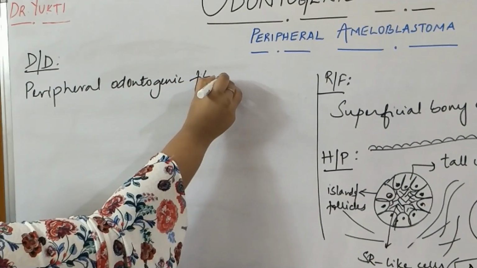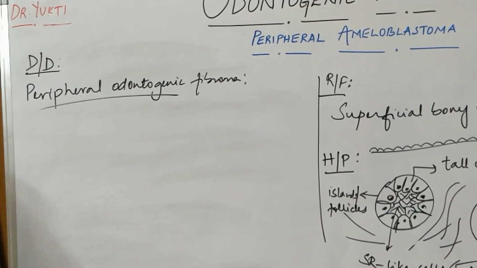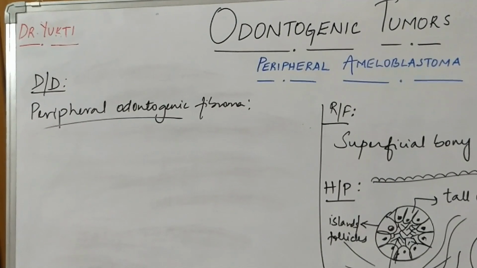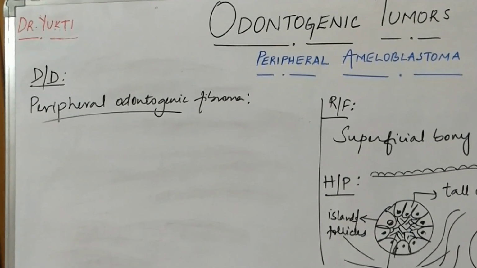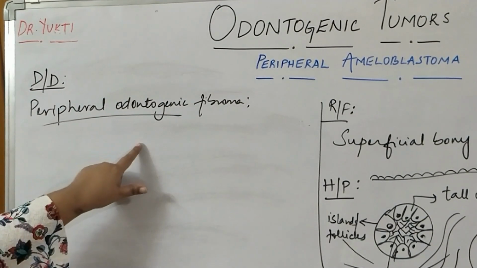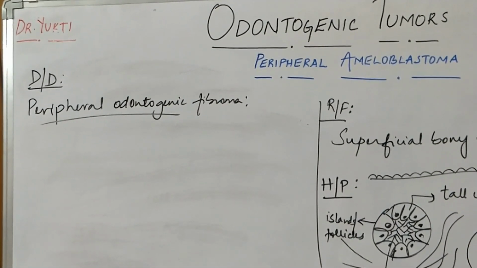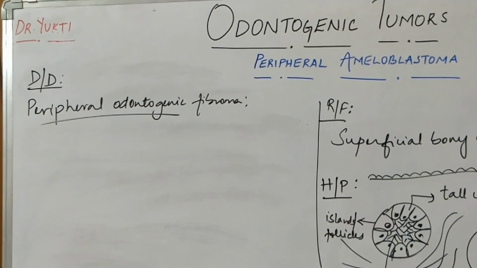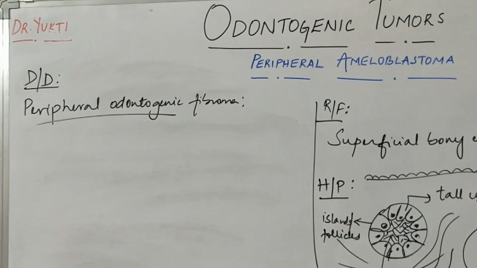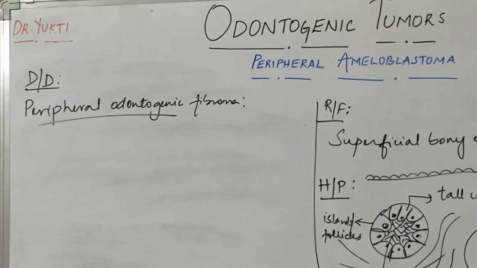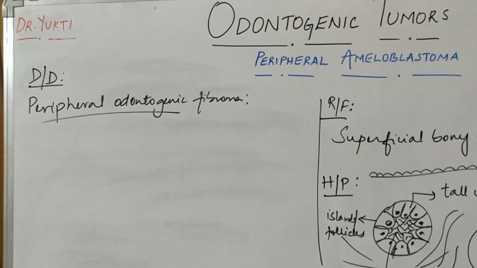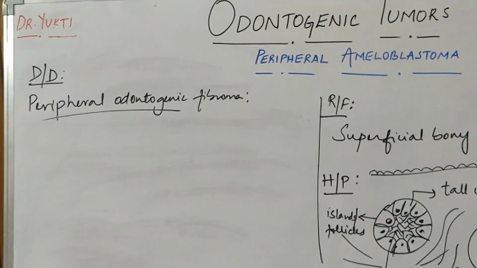If you remember the classification of odontogenic tumors, you can actually see my video on it. The link is given in the description below. In that classification, we had discussed that odontogenic fibroma came under the third category, that was mesenchyme or ectomesenchyme without the included odontogenic epithelium. So when it is the peripheral variant of odontogenic fibroma, you might get confused with peripheral ameloblastoma.